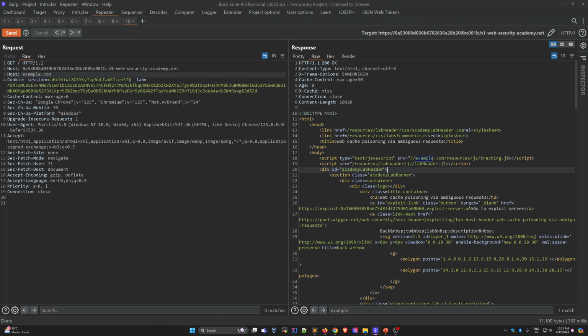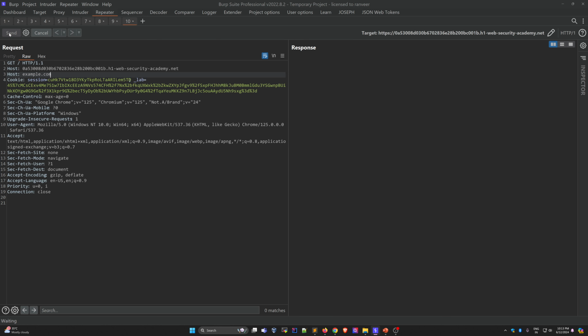So currently, age is 0, and we have poisoned this. Poisoned means this is the response every user will get, and they will get this JavaScript also. So JavaScript from where? Example.com resources js tracking.js. So this example.com is in our control. We can create a URL resources js tracking.js and put the XSS payload there. Because of that, let's say I send this request again.